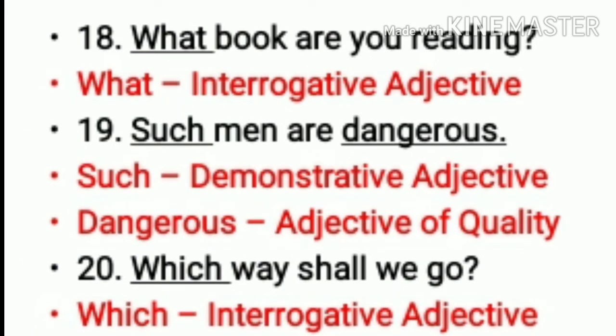18th. What book are you reading? A question sentence. So what will be interrogative adjective because book is your noun. 19. Such men are dangerous. Such, it is pointing out to those men, which is a noun. It will be a demonstrative adjective. And dangerous is an adjective of quality because what kind of men they are? Dangerous. Here it is used predicatively. 20th, which way shall we go? A question sentence. So again, which will be an interrogative adjective because way is your noun.